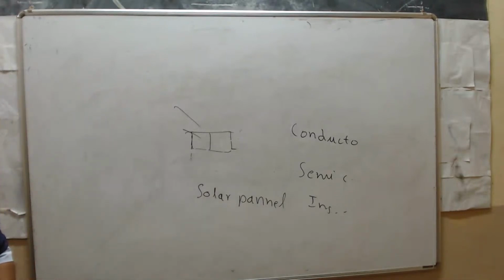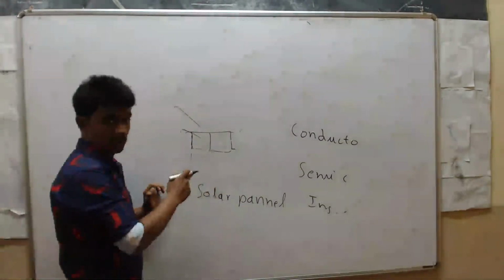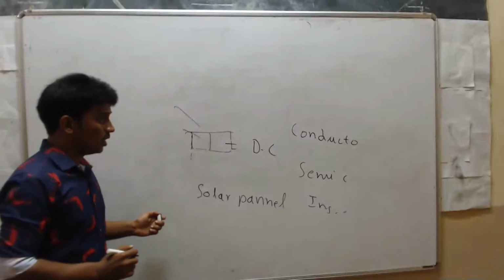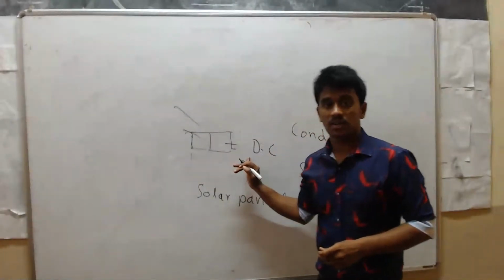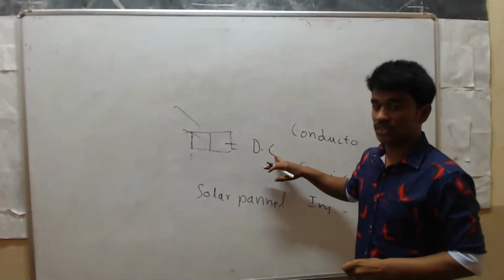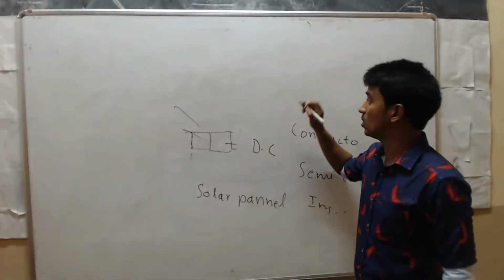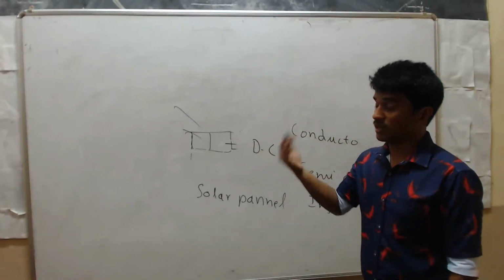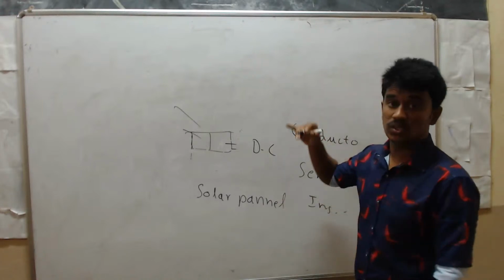Next, the electrical energy produced by a solar cell panel is used for charging storage batteries. The battery gives direct current, and for running a device based on alternating current, this DC has to be converted to AC by passing it through an inverter. See here, we get electricity from the solar cell panel, which is DC, which means direct current. So we can use this battery to run some devices that work on direct current, for example, to charge a mobile, batteries, etc.